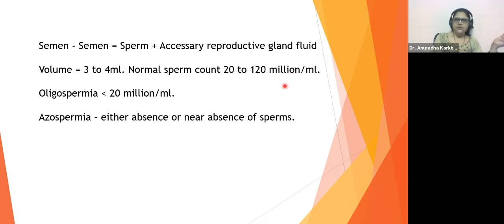Got this? Fine. Understood this? Any difficulty? Any difficulty in understanding these terms? It has been asked many times. Oligospermia is less than 20 million spermatozoa. Less than 20 million. Yes, very good question again.